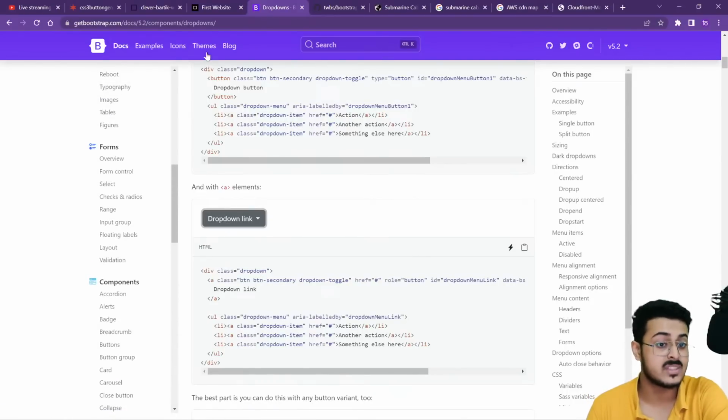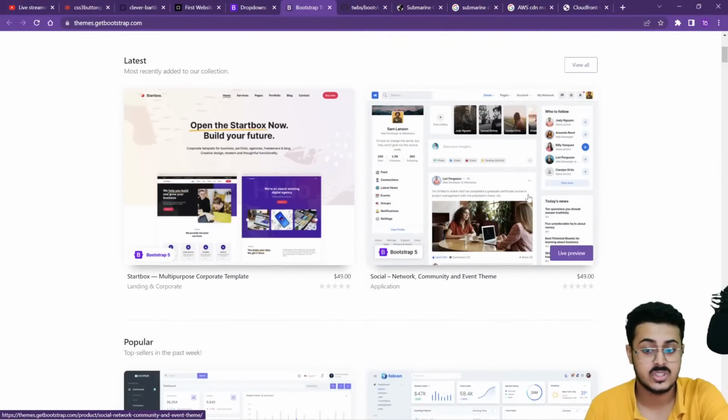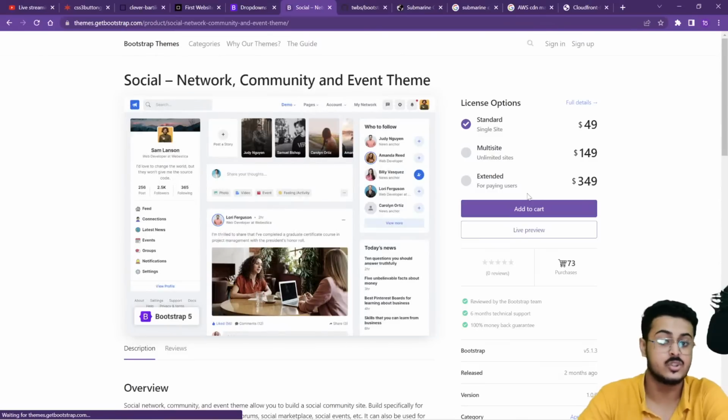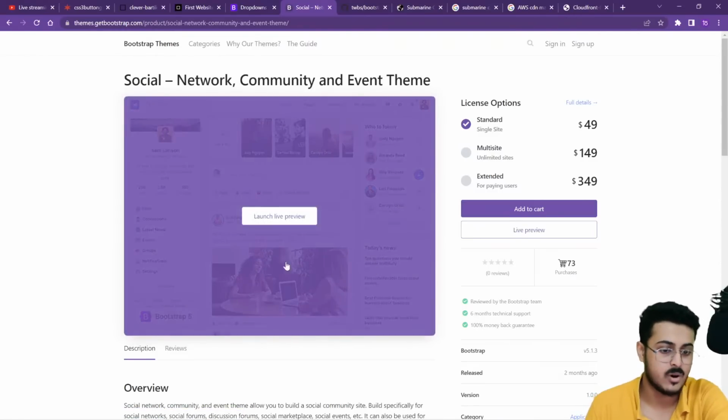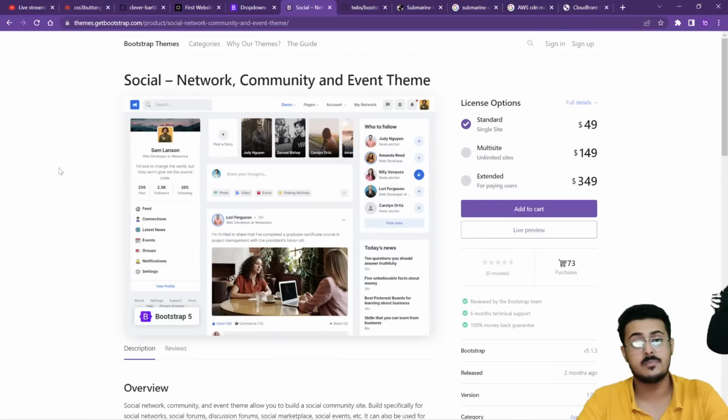You're even able to have themes in Bootstrap as well. So you are able to utilize one of those themes that are already built into Bootstrap for you, and you can directly just use it. Of course, some of them are paid, some of them are free as well, but yes, you can use them.